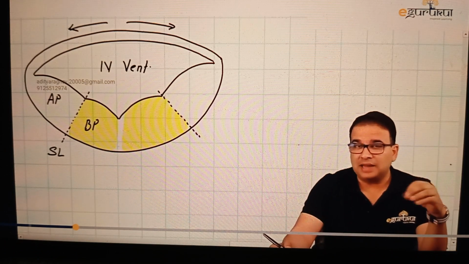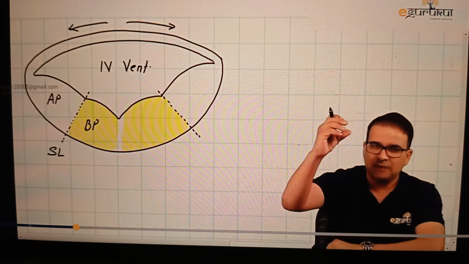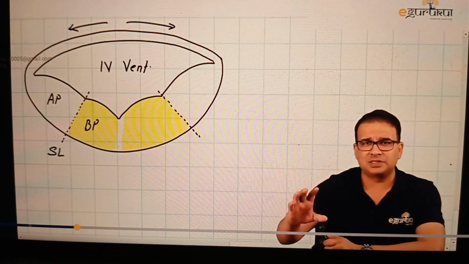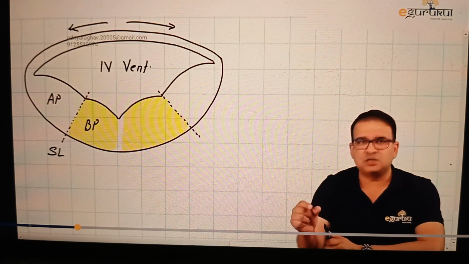Now, what is the difference between the nuclei and the column? When we say the word nuclei and the column, when you have the same type of nuclei arranged in one line, we call it a column. Like if you have all the nuclei which are supplying the muscles of pharyngeal arches, if you arrange them in one single line only, that entire line is called one column.